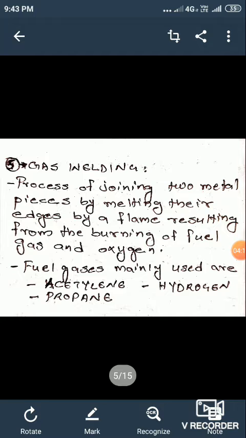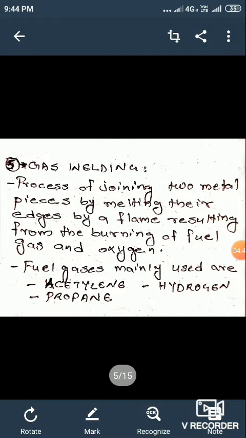Okay, the flame is produced in two stage reactions. At the first stage of flame production, oxygen and acetylene react to form carbon monoxide and hydrogen, that is C2H2 acetylene plus O2 oxygen will give H2 hydrogen plus 2CO.